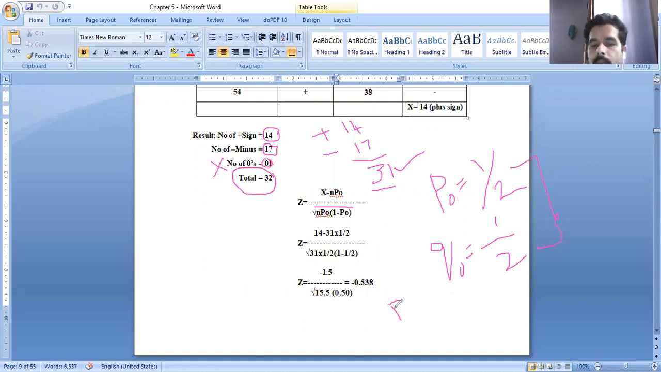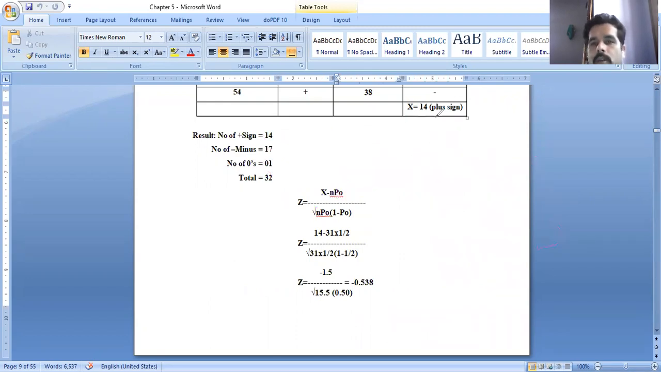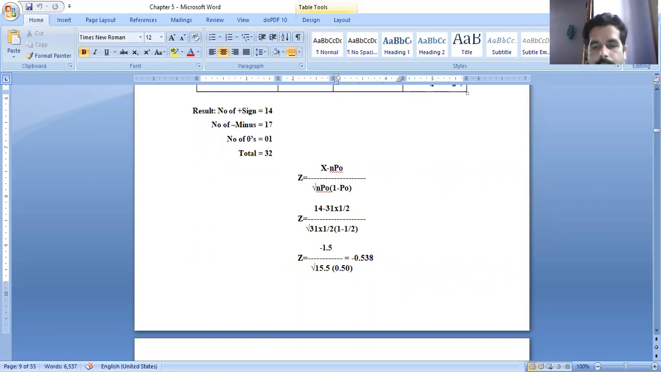p plus q is equal to 1. So here only the p value is there. That is the reason I have taken only 1 by 2. Or instead of 1 by 2 you can write 0.05. That is up to you. So you observe carefully here.